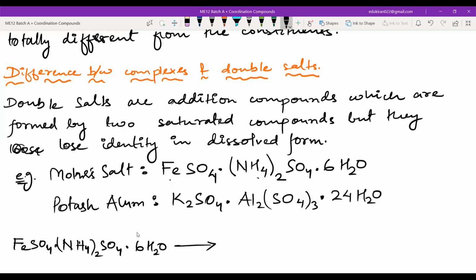Nothing will change, but you will get Fe2+ plus SO4 2-. There will be two SO4 2- because one will come from iron and one will come from the ammonium. After that, you have 2 NH4+. All of these are in aqueous state.